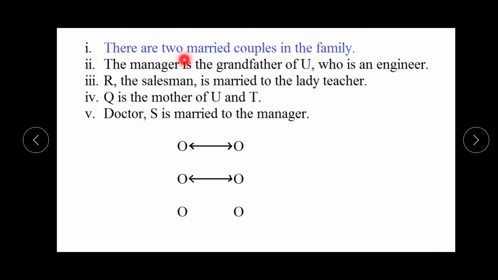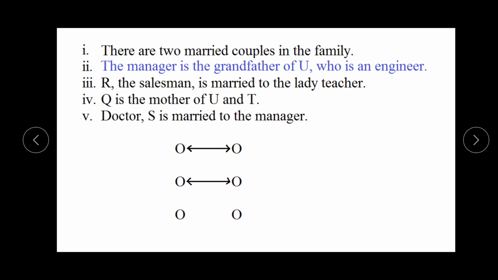From the first information, there are 2 married couples in the family. It means these are the 6 persons, and the double arrow sign is showing that this is a couple and this is a couple. So here in this family these are the 2 couples.